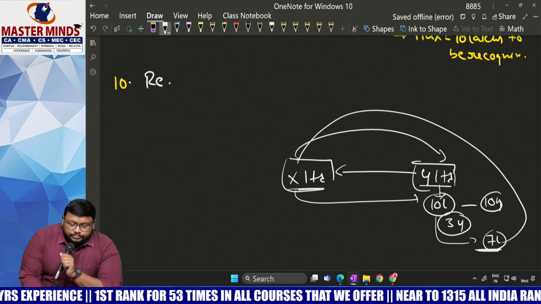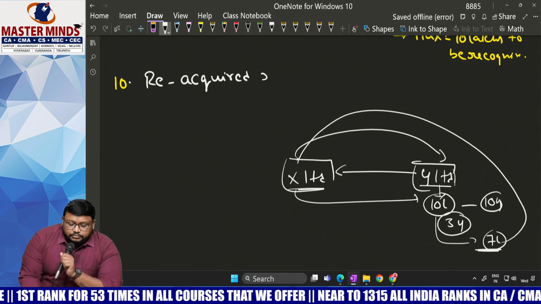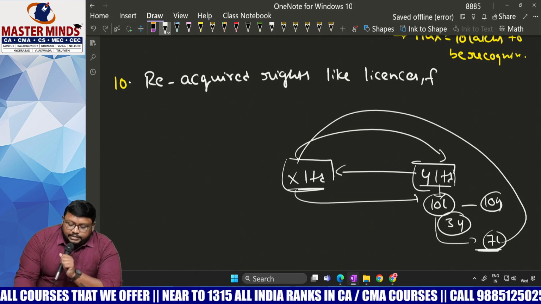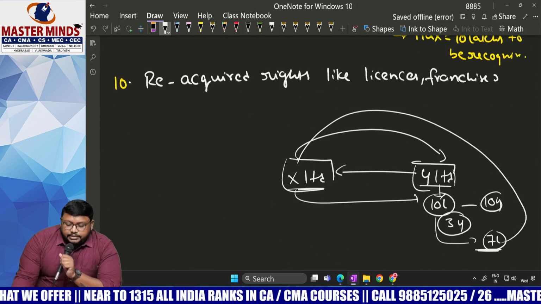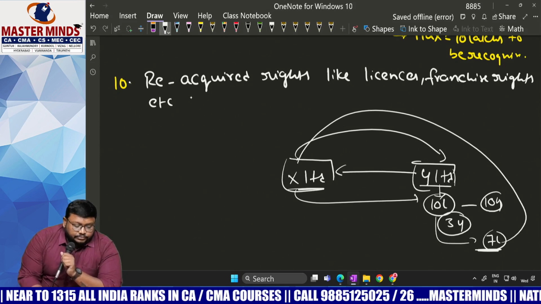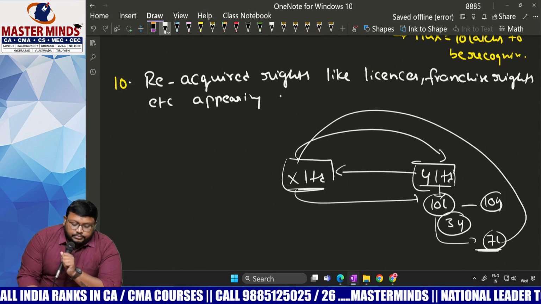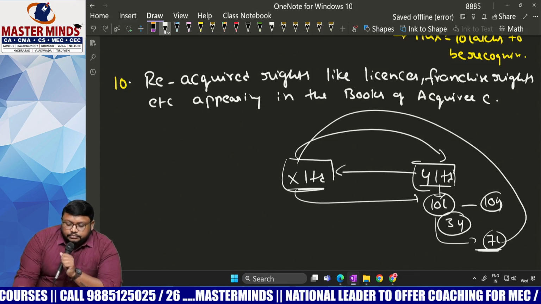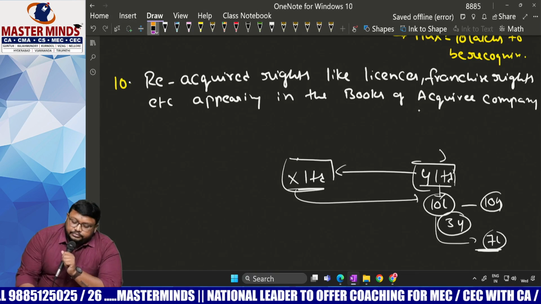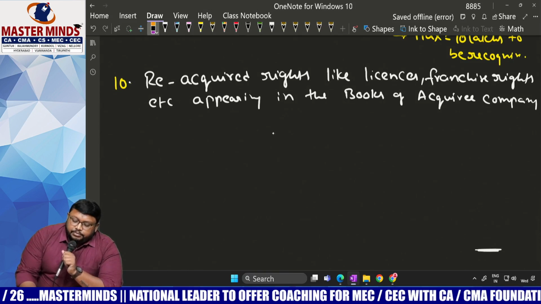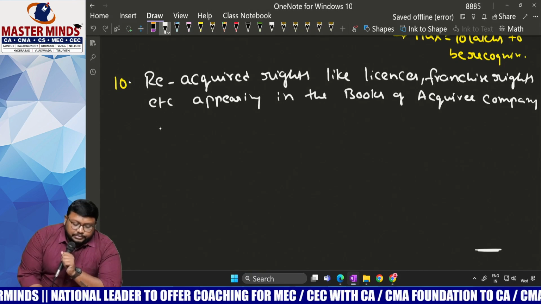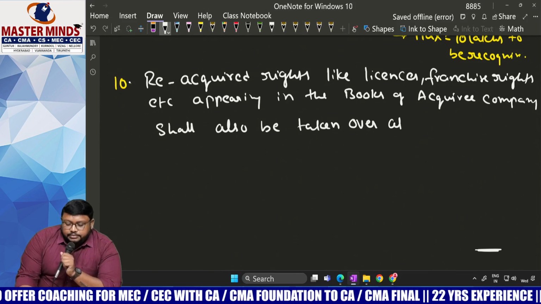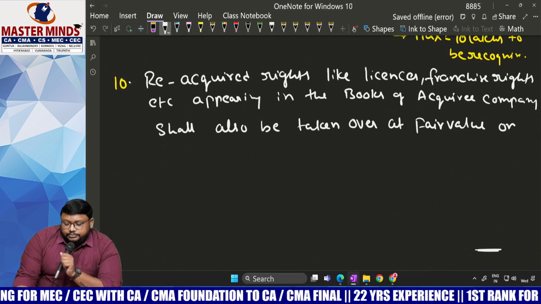Reacquired rights like licenses, franchise rights, etc. appearing in the books of the acquiring company shall also be taken over at fair value on the date of acquisition.